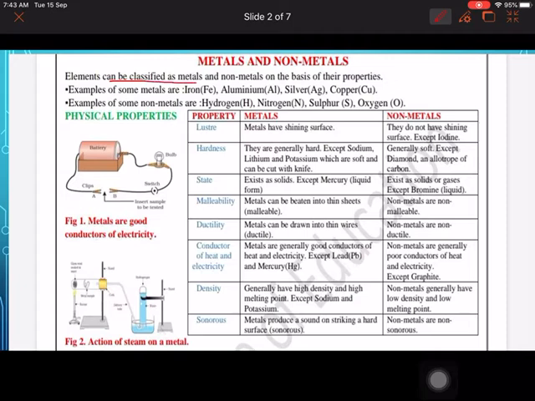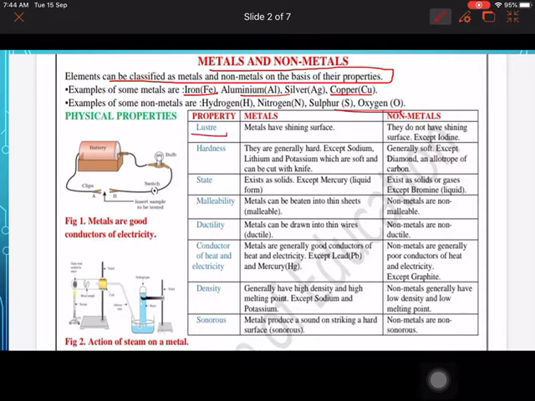Elements can be classified as metals and non-metals on the basis of their properties. We are classifying this on the basis of properties. Examples of metals are iron, aluminium, silver, copper, etc. And examples of non-metals are hydrogen, nitrogen, sulfur and oxygen. So let's start the properties.